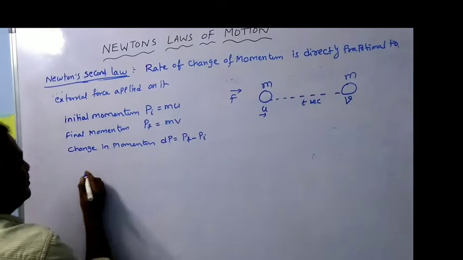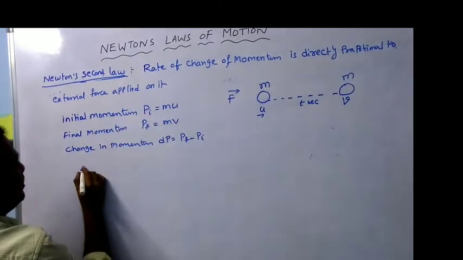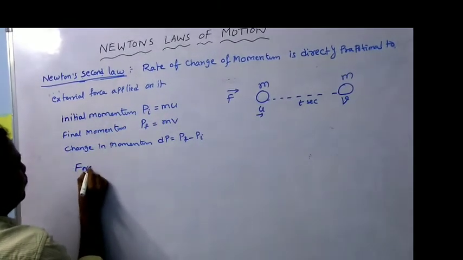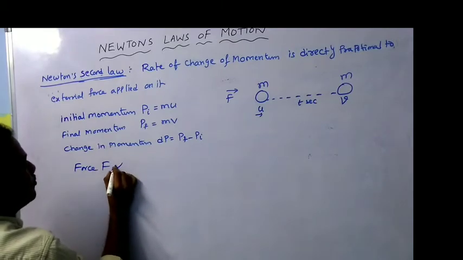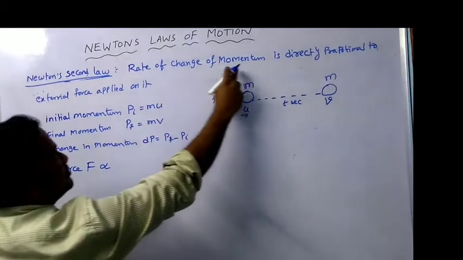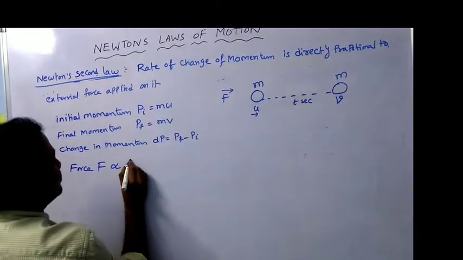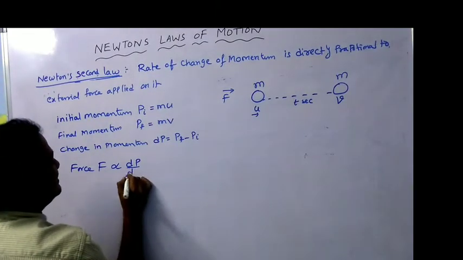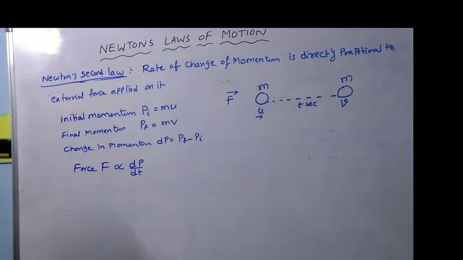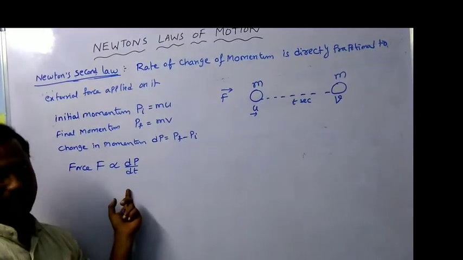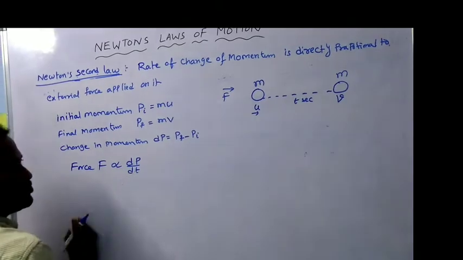So, you can say directly, force can be represented with the symbol of capital F. Force F is proportional to the rate of change in momentum. You can say dp by dt. dt means the small time interval. So this is the formula for the force.